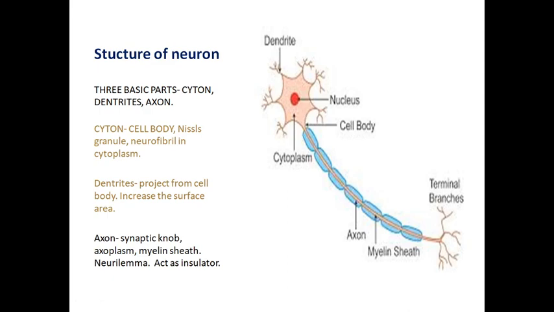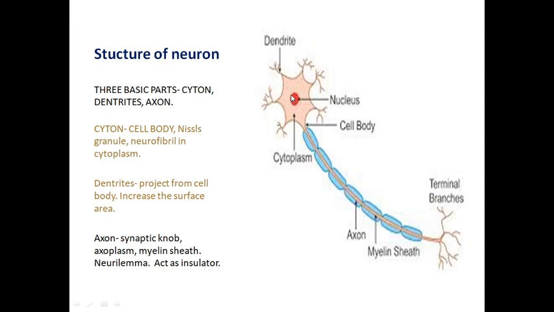Normally we know that cells have the nucleus, the cytoplasm, and cell organelles: mitochondria, ribosomes, lysosomes, endoplasmic reticulum and vacuoles. The vacuoles are absent in animal cells; they are present only in plant cells. Like other cells, the cyton also has ribosomes, lysosomes and endoplasmic reticulum. And like the Nissl granules, the neurofibrils are also present in the cytoplasm of the cyton.